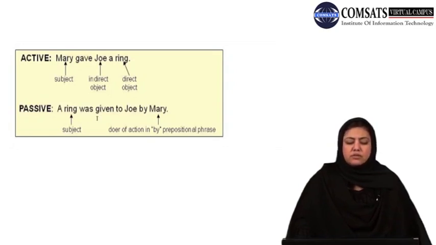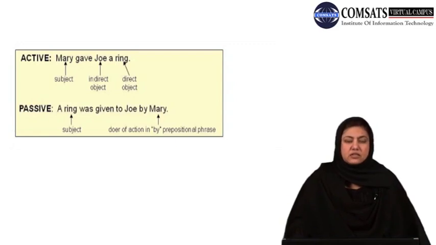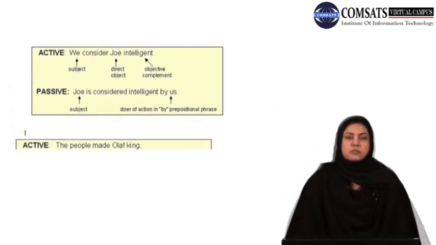A ring was given to Joe by Mary. If you bring the indirect object at the beginning of the sentence, you would not have the right construction, and the meaning would be changed. So here we go for the third example. The third example states the active form: we consider Joe intelligent.